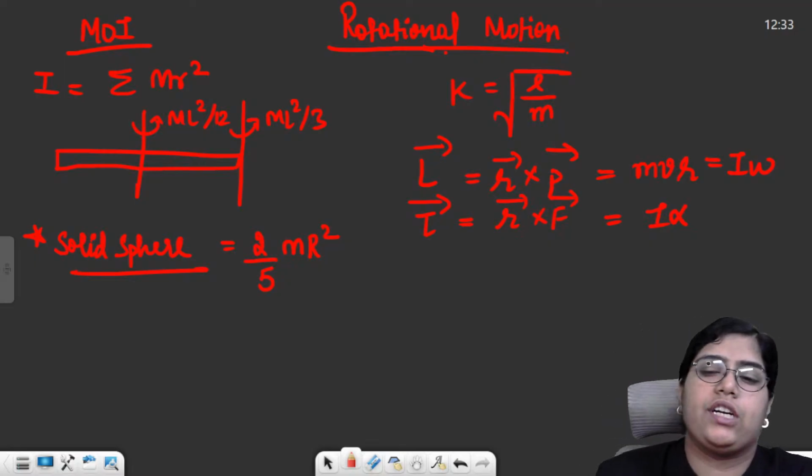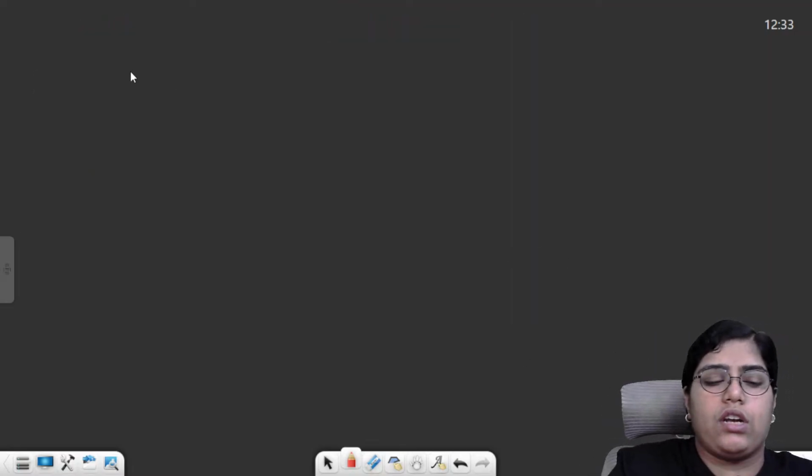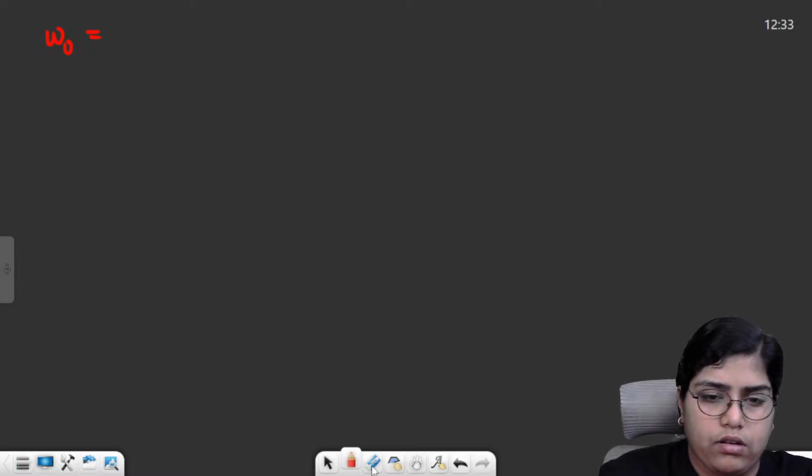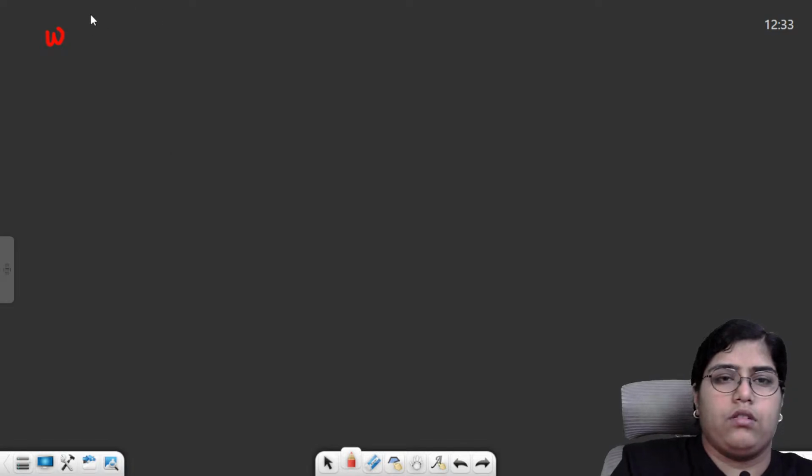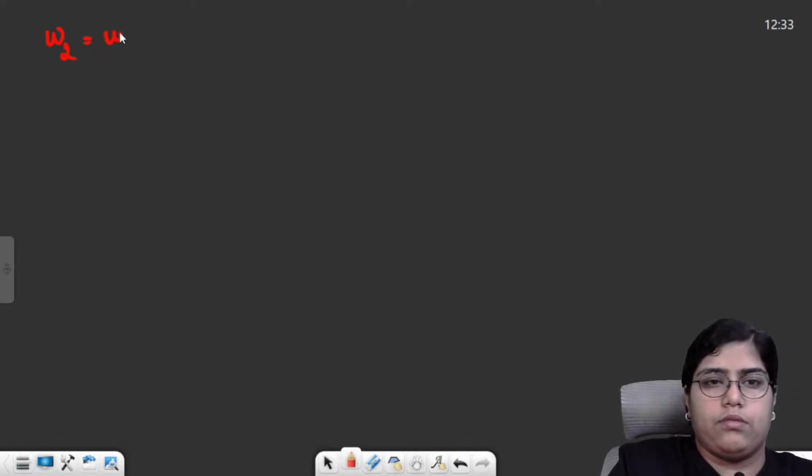Then, as we studied the three equations of motion in linear motion, you can also similarly write three equations for rotational motion. We'll just use omega 2 and omega 1. Omega 2 is final velocity, omega 1 is initial velocity, plus alpha is the acceleration and t is the time.